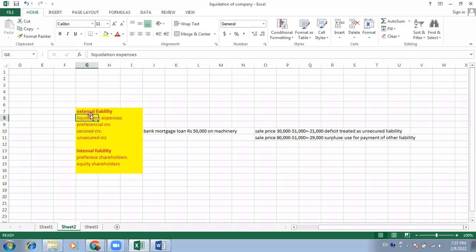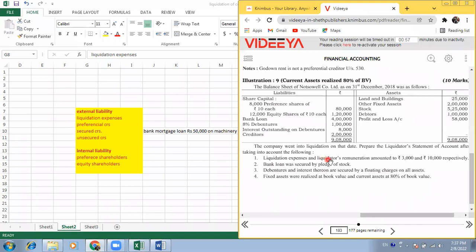So in liquidation expenses, in our case, we have to pay liquidation expenses and liquidator's remuneration, 3,000 and 10,000. So first we have to pay these 3,000 and 10,000 on account of liquidation expenses. Then preferential creditors are also there. No, it is not there.